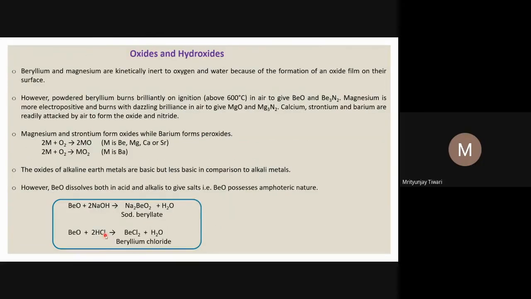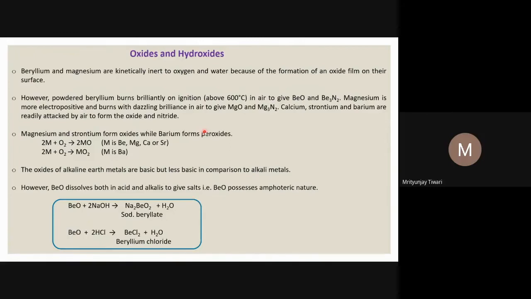So the oxides and hydroxides of these alkaline earth metals, if you look at them, beryllium and magnesium are kinetically inert to oxygen and water. Usually kinetically inert doesn't mean they will not react; their compounds are thermodynamically stable. So even the oxides and hydroxides of beryllium and magnesium are thermally more stable, meaning energy will be released if the hydroxides of beryllium and magnesium are formed.